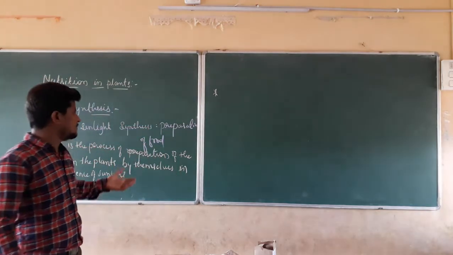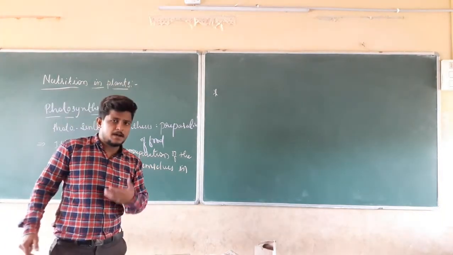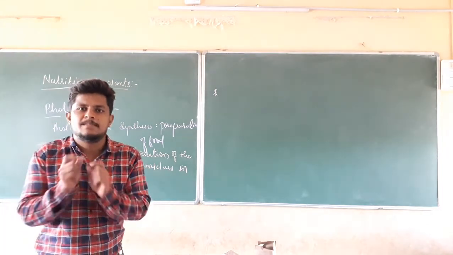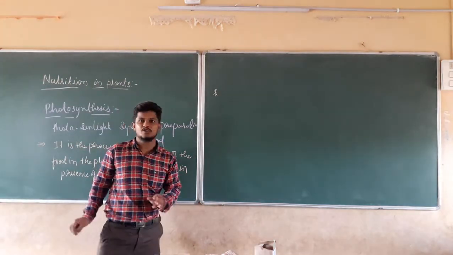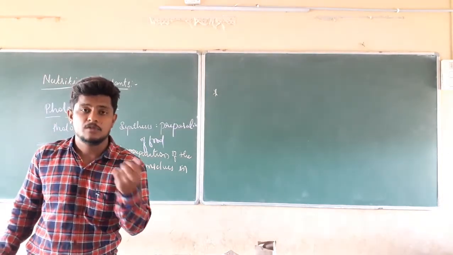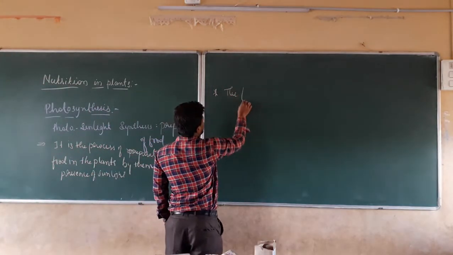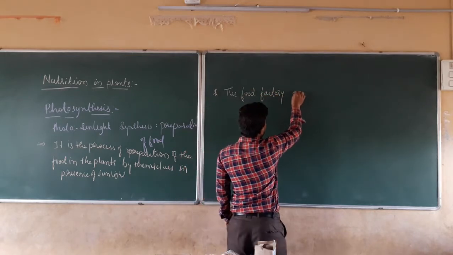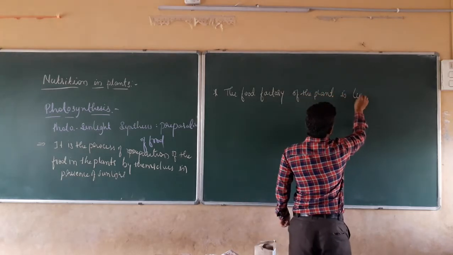In the same manner, is it possible that plants prepare their food on all the parts? Is it at the root? No. At the stem? No. It has a specific site for that food preparation. They are going to prepare their food on the leaves. Therefore, the food factory of the plant is the leaf.